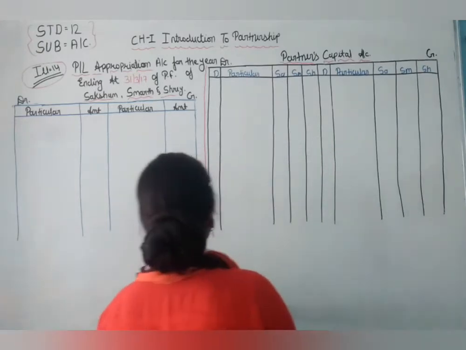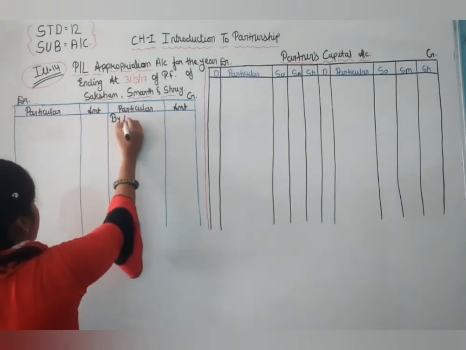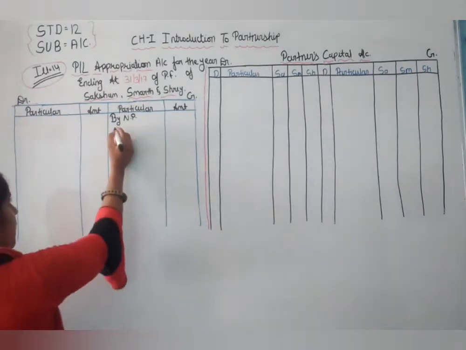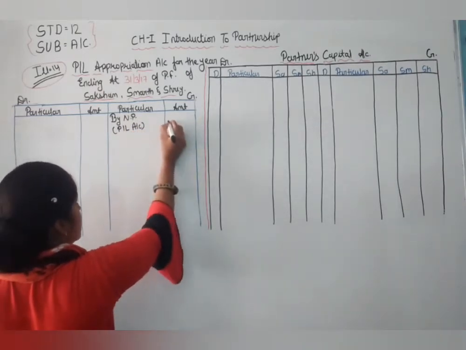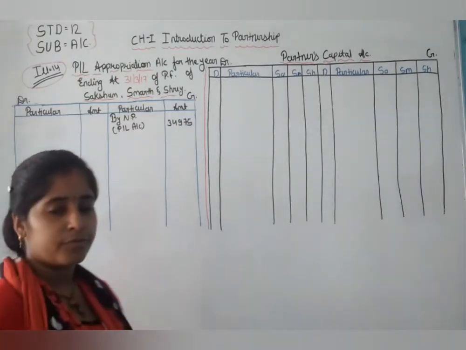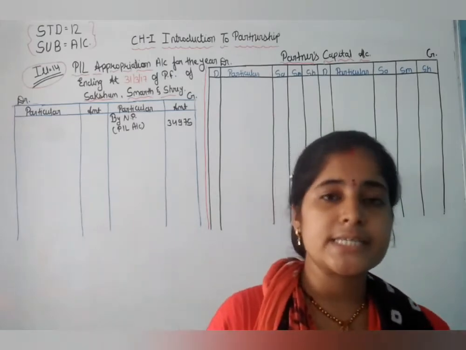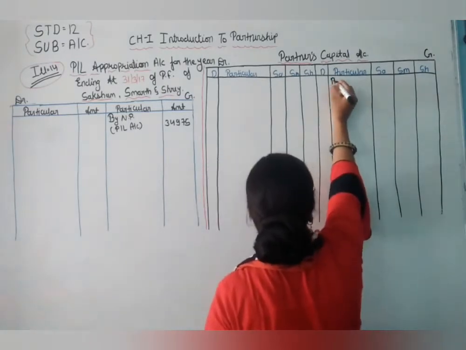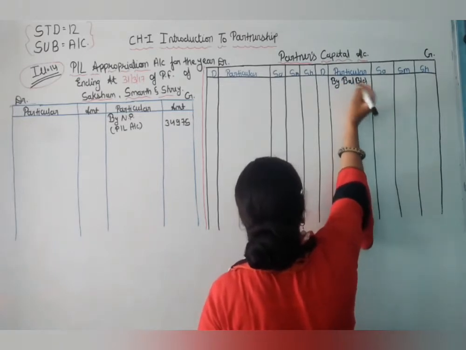In the profit and loss account, by net profit, balance b/d, came from the profit and loss account, how much amount, 34,975. Now they introduced capital of 1,60,000 and 40,000, by balance b/d.